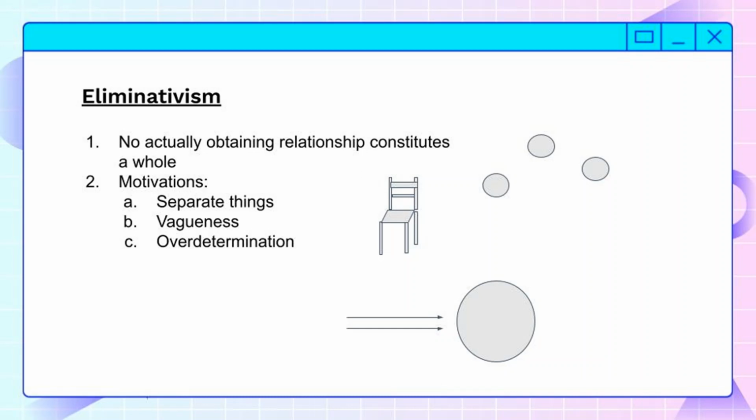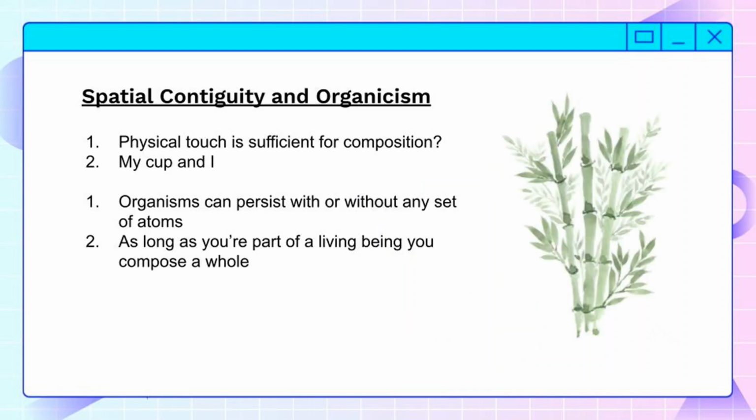Next, we have a couple different answers to sometimes. Sometimes objects compose a third object or a whole. The first answer that people have is spatial contiguity. This is just being next to another object. So if you're contiguous with another object, you would be composing a whole with it. Some people believe this, but this is generally not a defended position in Mereology.